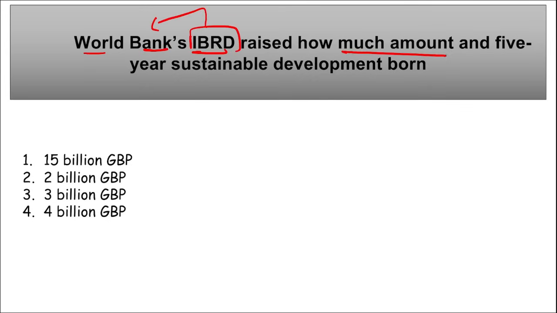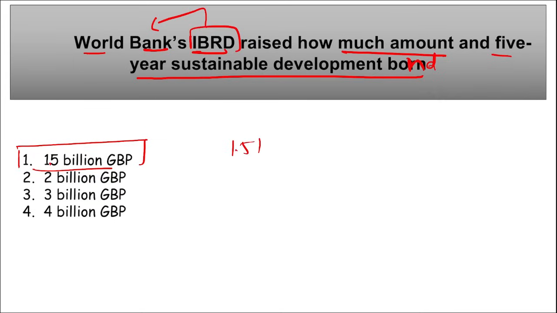They have raised how much amount in the 5-year Sustainable Development Bond? World Bank's IBRD has raised 1.5 billion Great Britain Pound Sterling.